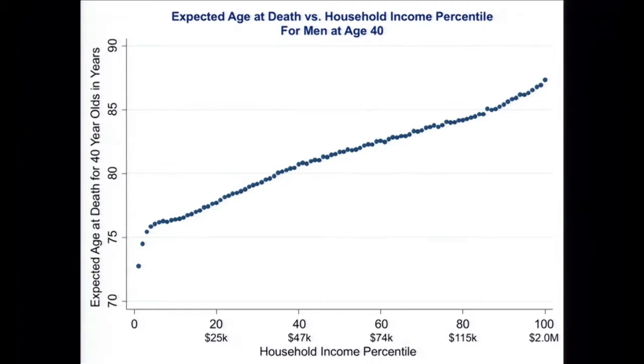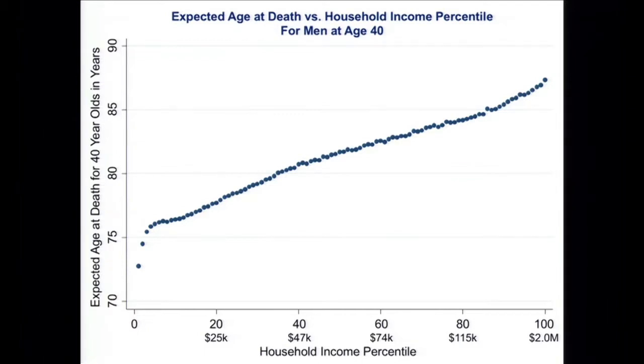at age 40. So the mean income in the 20th percentile is $25,000, 47 at the 40th percentile, 74 at the 60th percentile, 115, and then in the top 1%, mean income is $2 million. This just reflects the fact that the income distribution in the US is very skewed. Going from the 20th to the 40th percentile is a much smaller jump in absolute terms than going from the 80th to the top 1%.